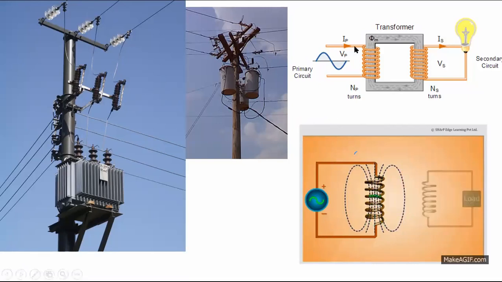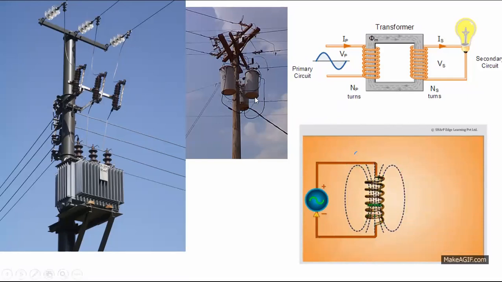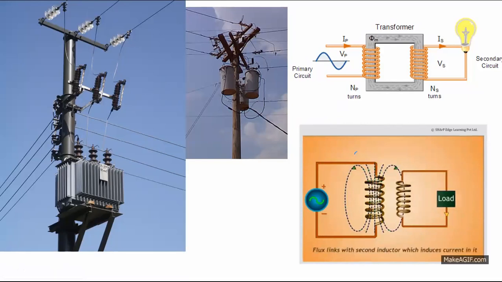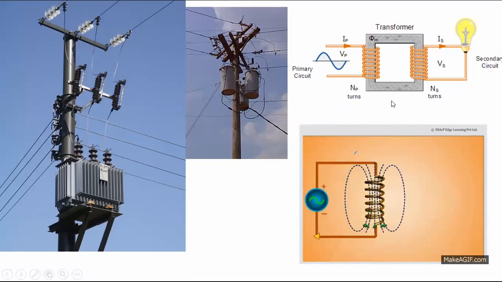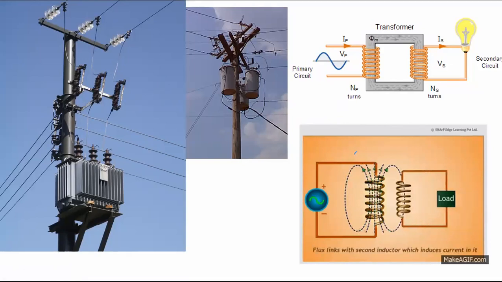So what is the main advantage of the transformer? If transformer is not manufactured, no one will get the power transmitted from one place to another place. Power can be transmitted for long distance only with the help of the transformer. DC current cannot be transmitted for long distance. Only AC current is transmitted for long distance, and that too only because of the transformer.